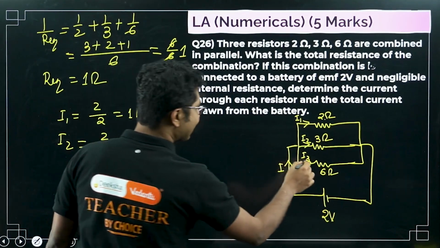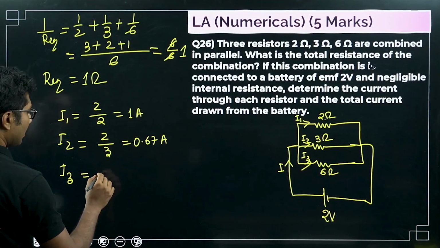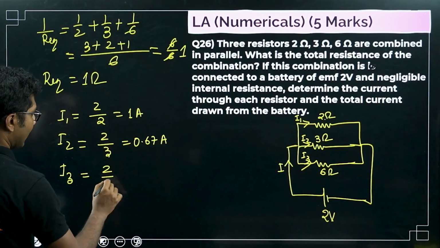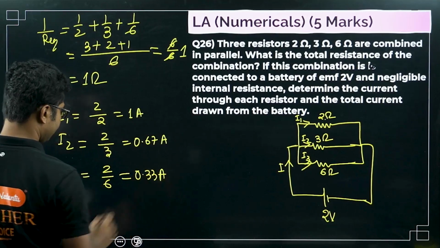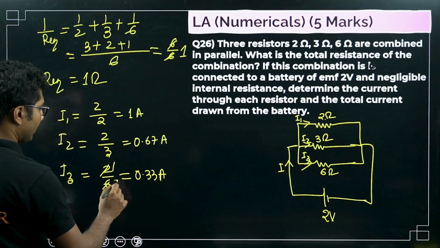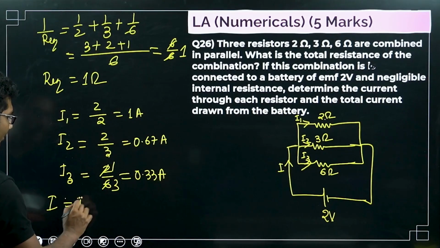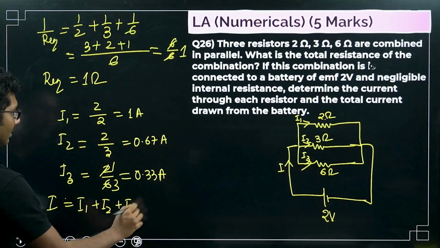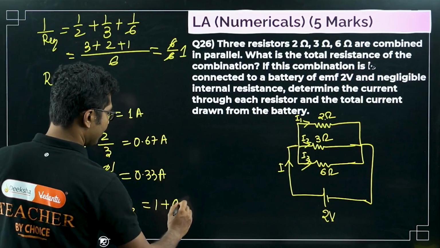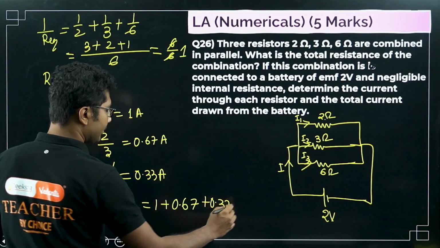Now what is I3? I3 is 2 by 6, that is 0.33 ampere. Okay, it will cancel to be 1/3. So total current I equals I1 plus I2 plus I3, that is 1 plus 0.67 plus 0.33, which equals 2 ampere.